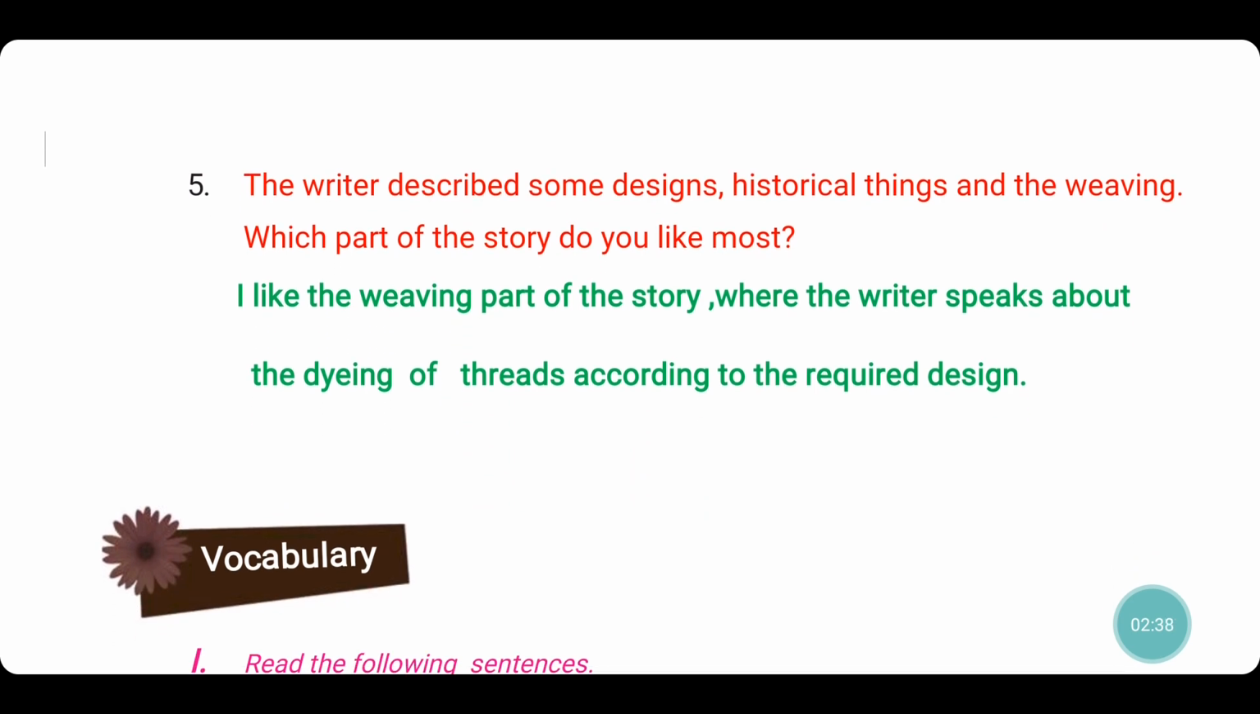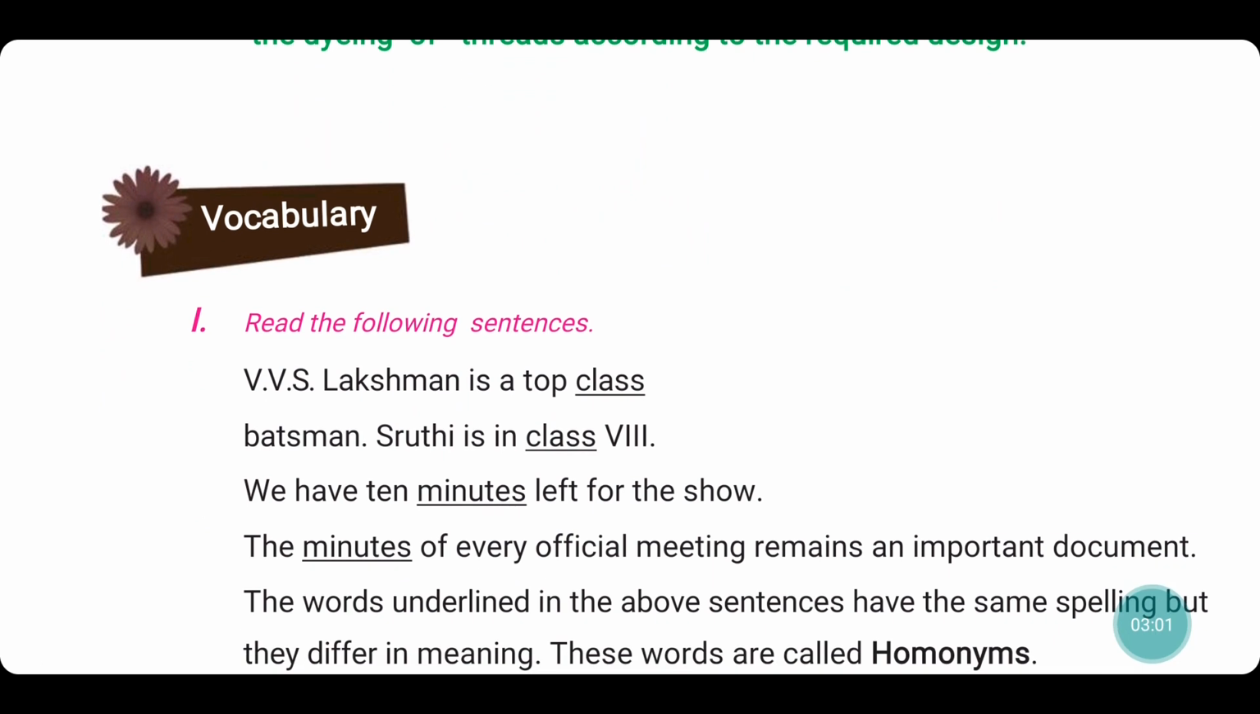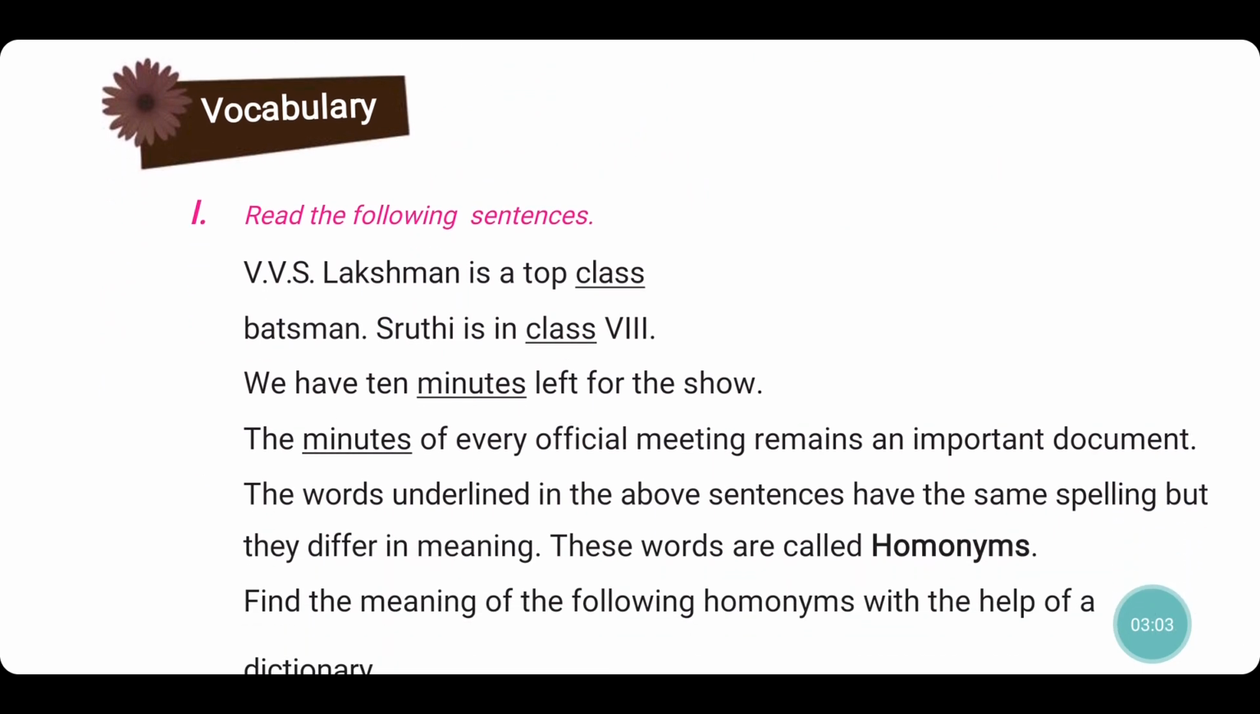On to the fifth question. The writer described some designs, historical things and the weaving. Which part of the story do you like the most? I like the weaving part of the story, where the writer speaks about the dyeing of the threads according to the required design. So this is the most wonderful part of the entire story which I liked. On to the vocabulary part.